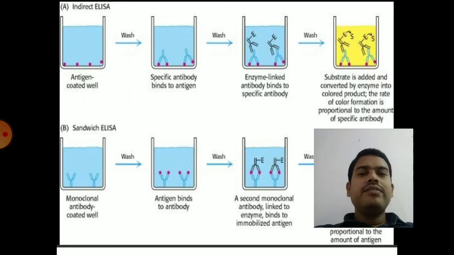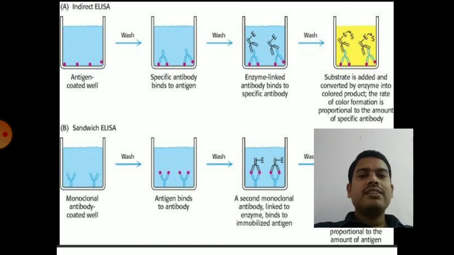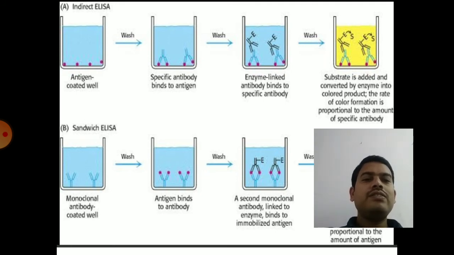So you can see the difference between indirect and direct ELISA. In indirect ELISA, you will be using anti-antibodies, whereas in direct ELISA, you are using only antibodies which are labeled with enzyme. In indirect ELISA, first the well is coated with an antigen.